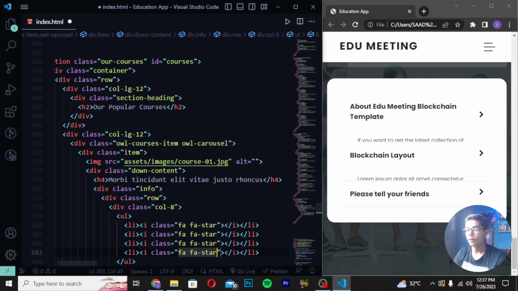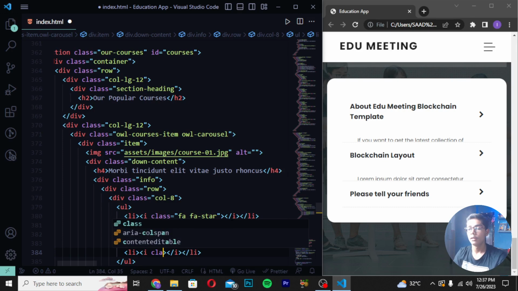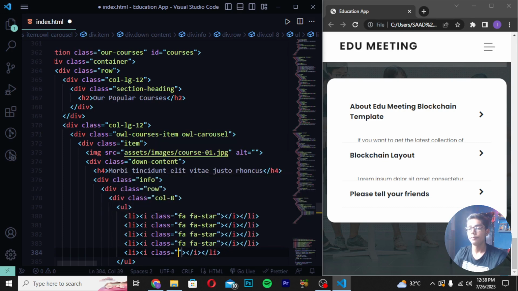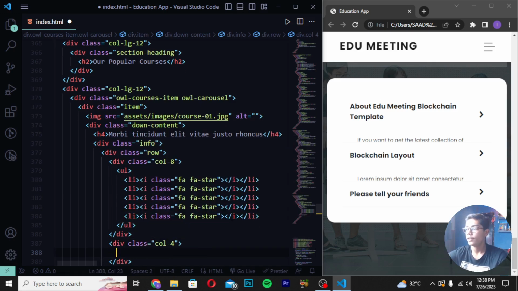So here I will be just writing like this, and then move down after this li tag i tag class. Then I will be writing fa star. Then move down and create div class col-4. Then when you are done with this, create a span tag here, which should be like this, and I will be creating $160. Then you have to reload.